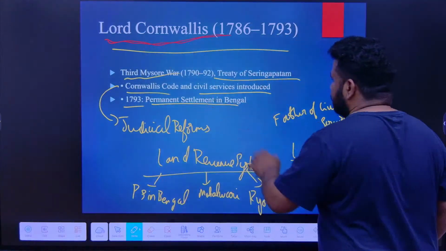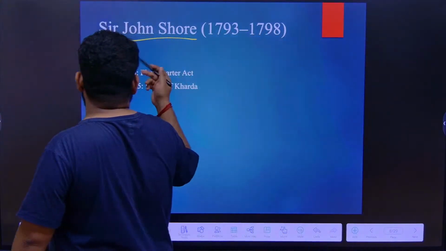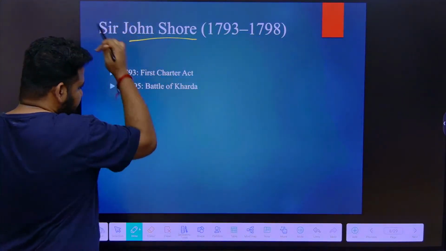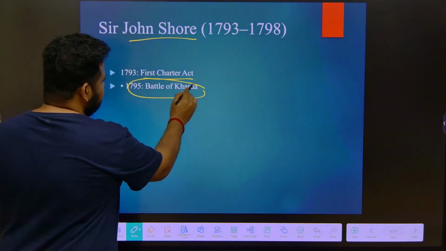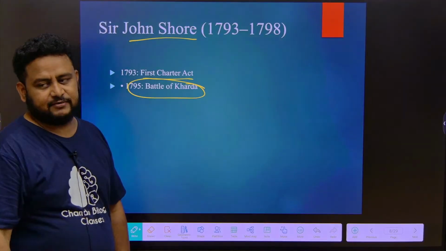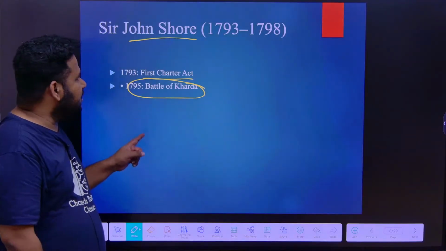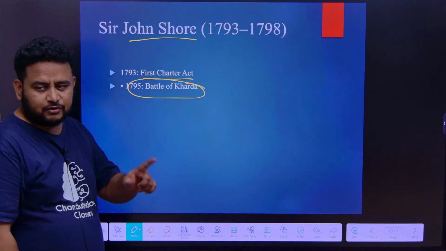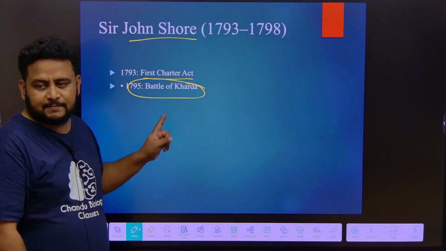This is about Lord Cornwallis. Next, after him there was one important person, Sir John Shore. First Charter Act, but most importantly remember the Battle of Karda. Battle of Karda was fought between whom and whom? You have to search whatever you want and put it in the comment section. But when it comes to Sir John Shore, it is the Battle of Karda.